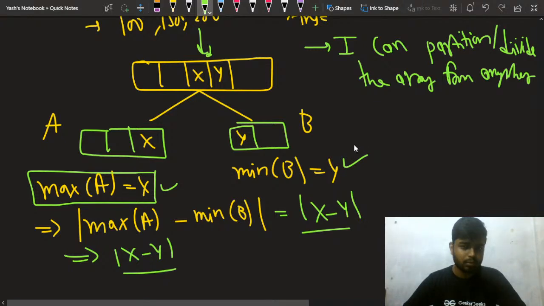I'm still waiting for your +1s, so please give a +1 quickly. Right, +1. This part is clear, right?